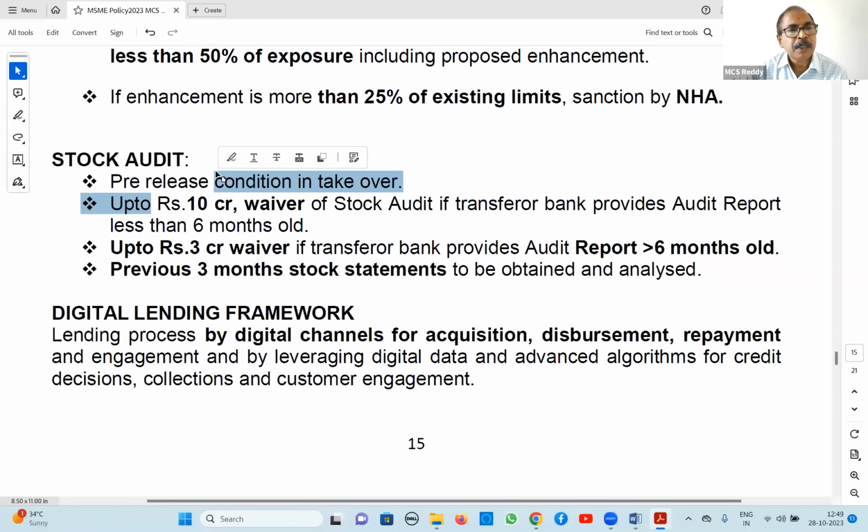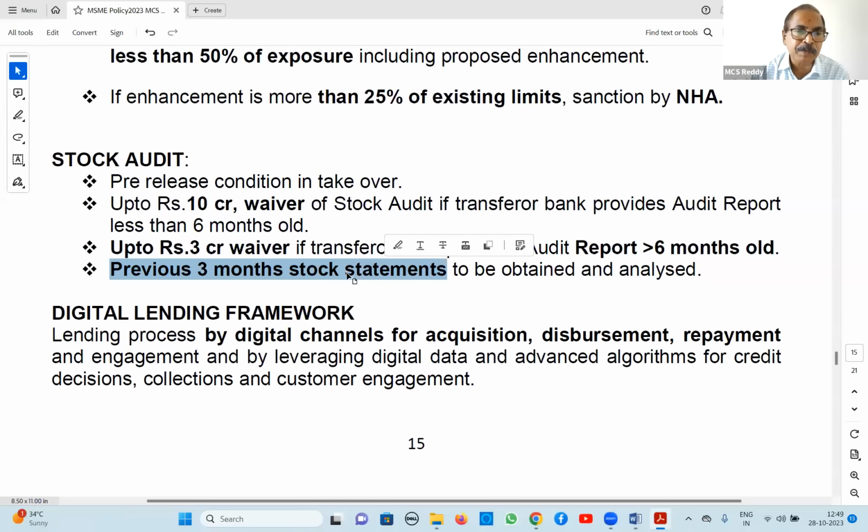Stock audit. Up to 10 crores, stock audit can be waived provided previous bank stock audit report is there, not more than 6 months old. And up to 3 crores, more than 6 months old report also we will take. But in both cases, the condition is the party has to bring the previous 3 months stock statement from the previous bank and we have to verify this previous 3 months stock. These are conditions for waiver of stock audit. Normally it is compulsory, but we can waive on 2 occasions.